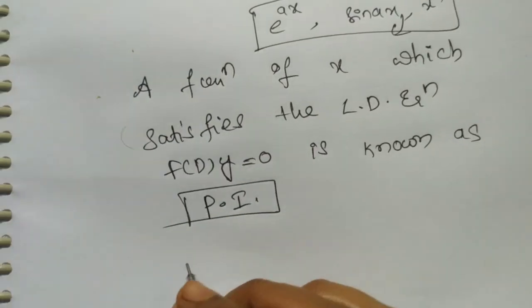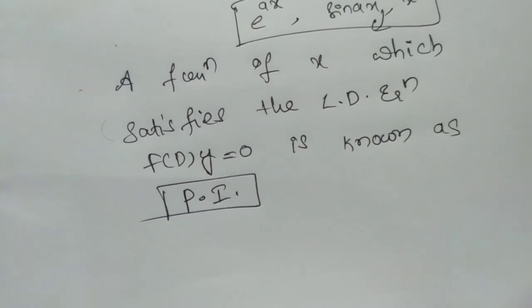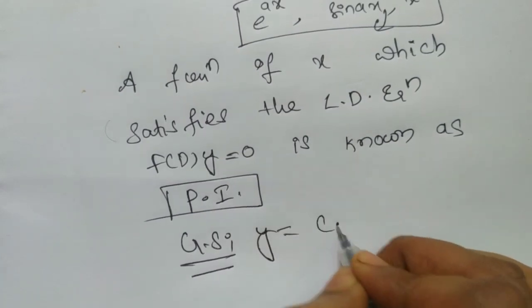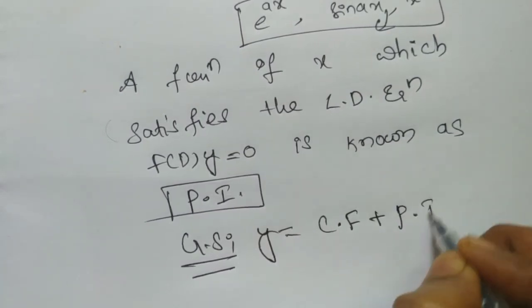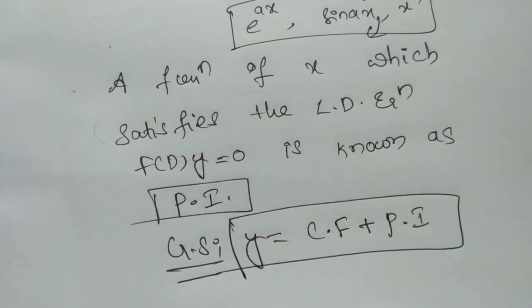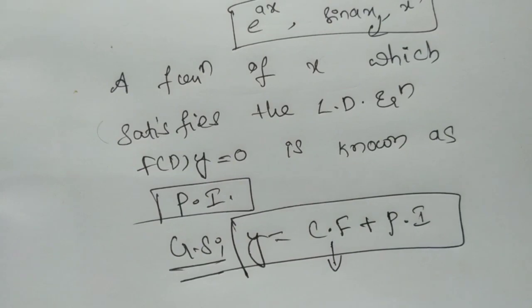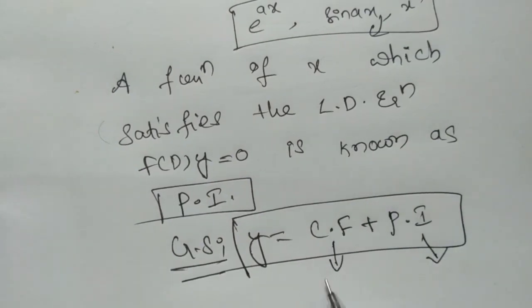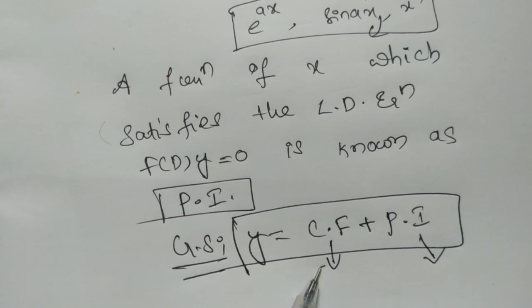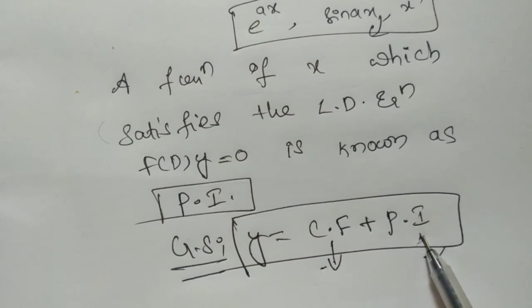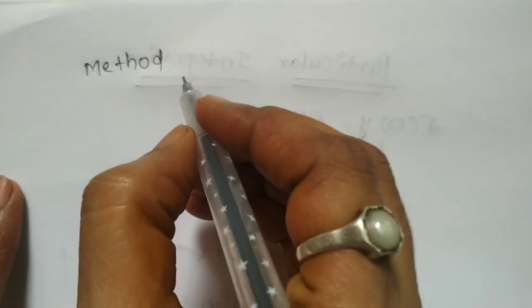Therefore, the general solution of a linear differential equation is y equal to complementary function plus particular integral. So the problems contain a complementary function and a particular integral. The solution of the auxiliary equation is known as the complementary function, and the particular integral has different methods. I will explain the methods of particular integrals. Method 1.